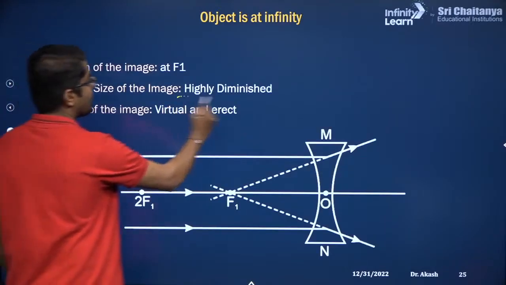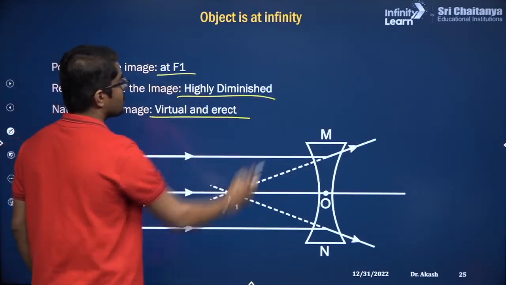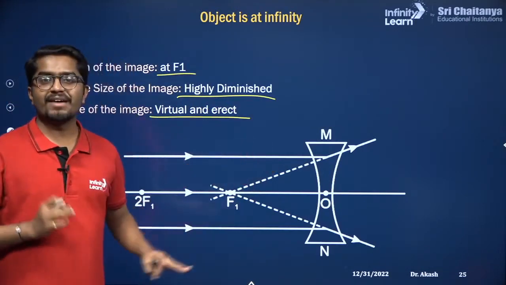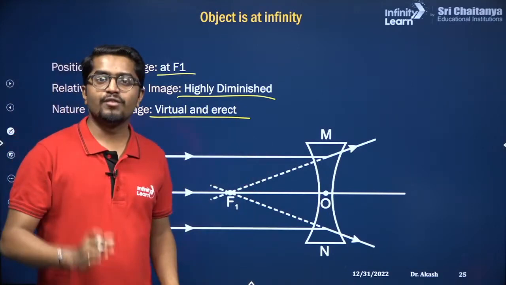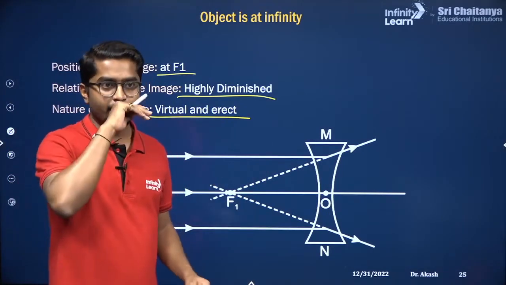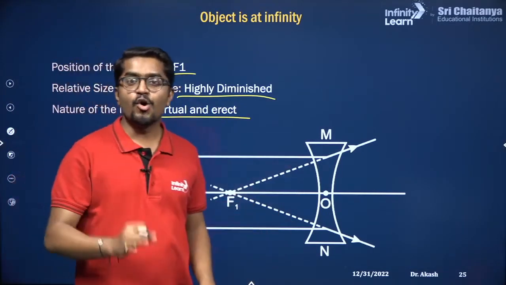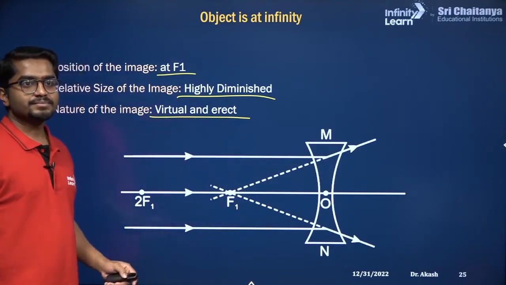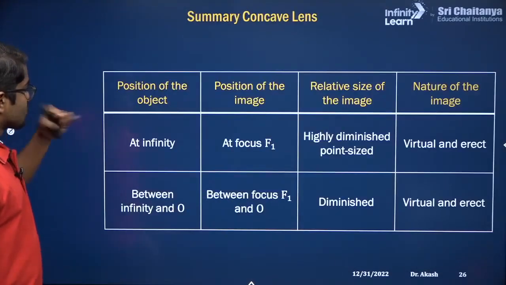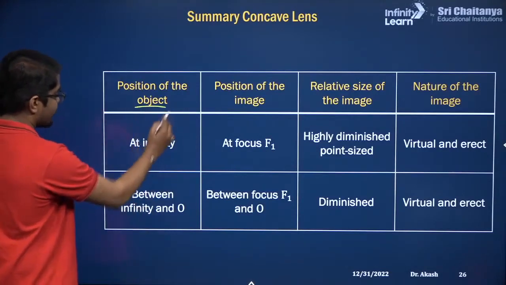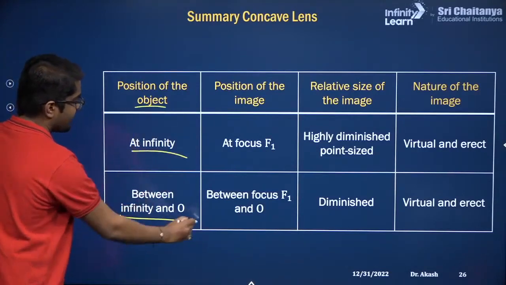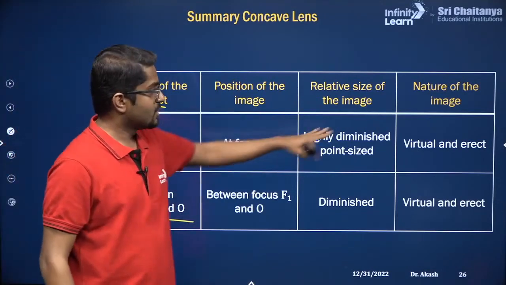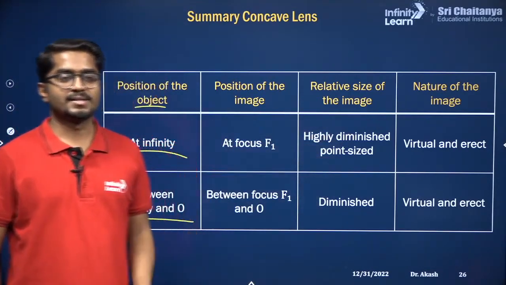It is highly diminished at F1, virtual and erect. So for the concave lens, the image is always going to be virtual and erect. Concave lenses do not form any real images. Alright. So only two places where you can place the object: at infinity, and between infinity and optical center, and there is a position for the image, virtual and erect always.